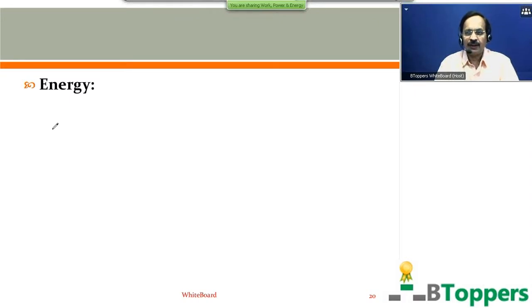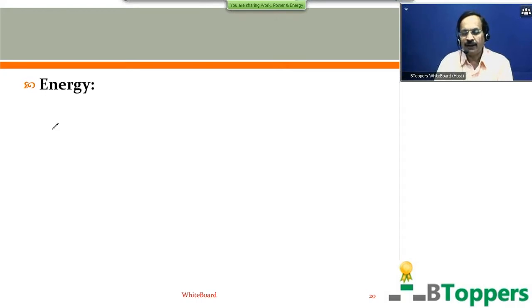At the school level, energy is defined as the capacity for doing work. So any body which is capable of doing some work is said to be having some energy. There are various kinds of energies as you study in the lower classes: mechanical energy, electrical energy, sound energy, light energy, etc. But in mechanics, in the junior intermediate syllabus, we confine our discussion mostly to mechanical energy in mechanics and thermal energy in heat and thermodynamics.